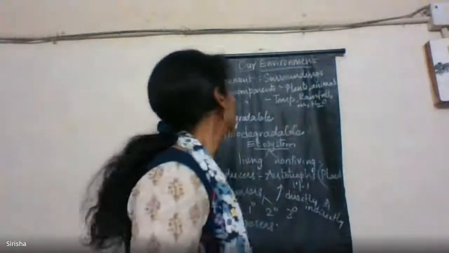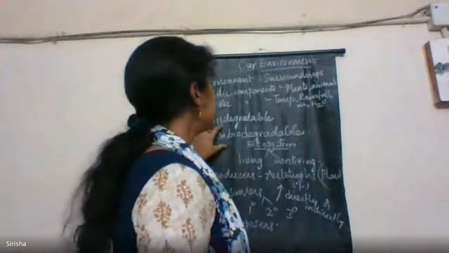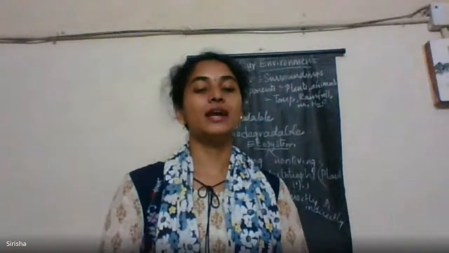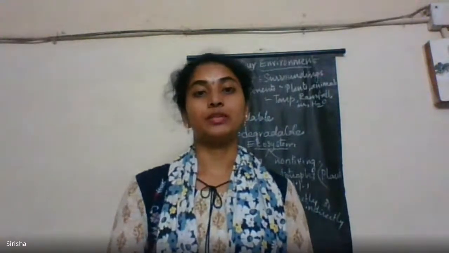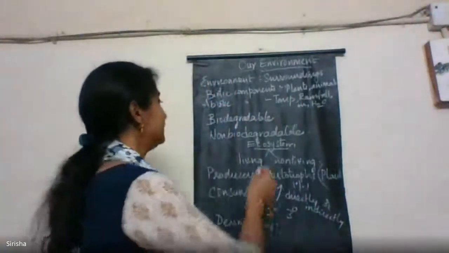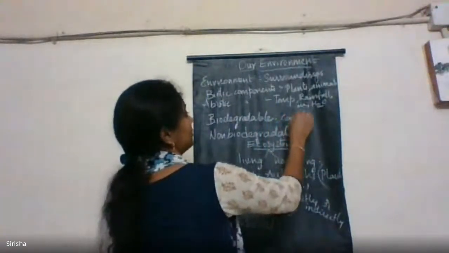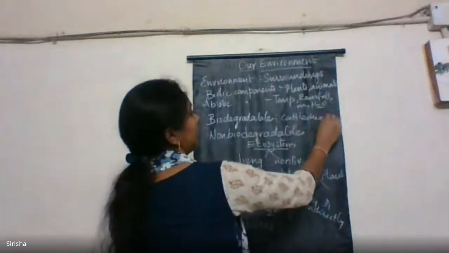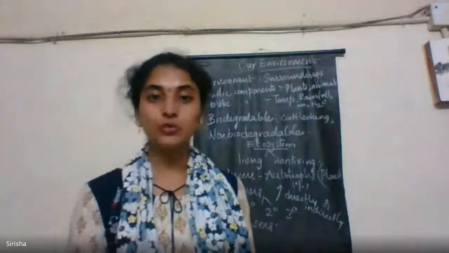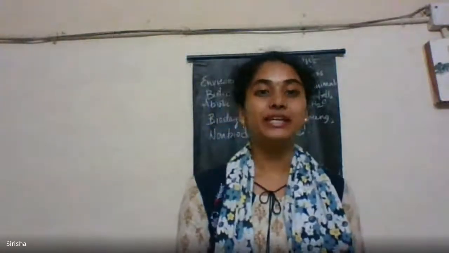Okay. Next, we can also see what are biodegradable substances and non-biodegradable substances. Biodegradable substances are nothing but the substances which can be decomposed by the organisms present in the atmosphere or in the soil. So, the best examples of biodegradable substances are cattle dung or any other organic matter like vegetable and fruit peels and leaves.